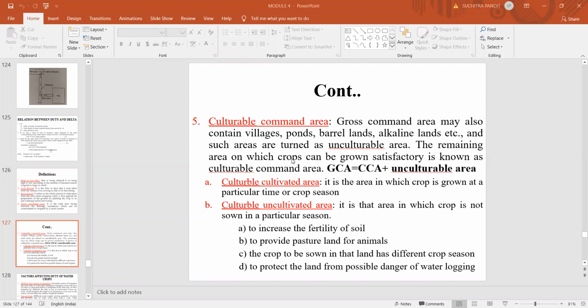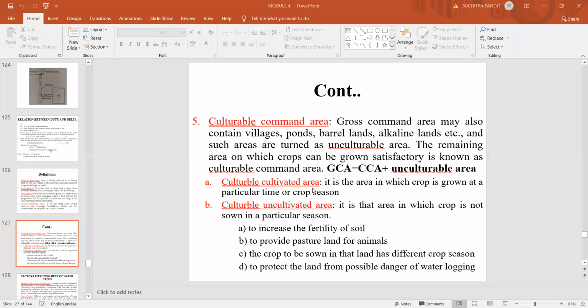The remaining area on which crops can be grown satisfactorily is known as the culturable commanded area. Hence, the gross commanded area contains culturable commanded area plus unculturable area. This unculturable area is nothing but areas like villages, ponds, barren land, and alkaline lands, where you cannot carry out the irrigation activity. So gross commanded area is culturable commanded area plus unculturable area.